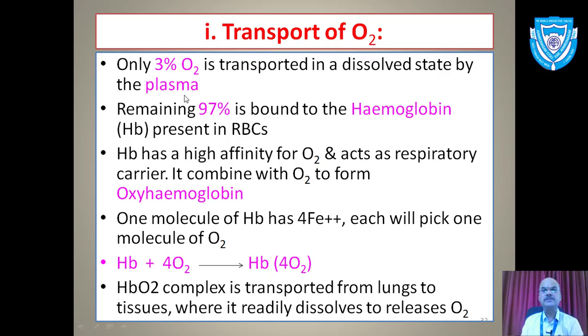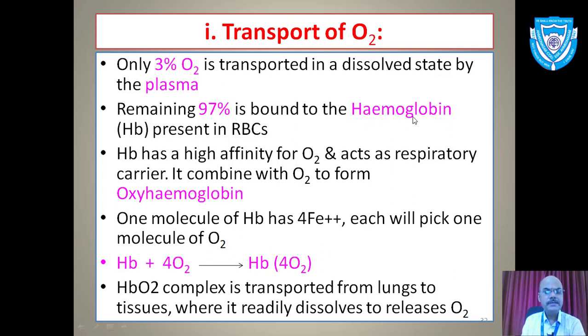And remember, for transport of oxygen, we have a special type of cell present in the transport system, the blood. These are called RBC, red blood corpuscle. We also call it an erythrocyte. Erythros means red. And here, 97% of the transport will be carried with the help of RBC. For that purpose, RBC carry a special protein called hemoglobin.